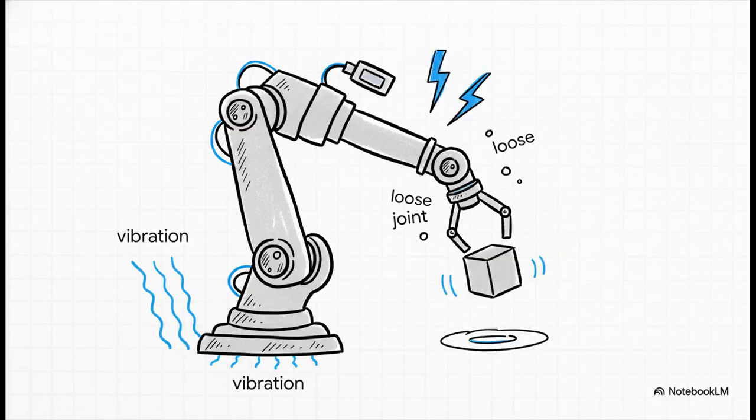So the big villain in this story is something engineers call noise. And no, we're not just talking about sound. It's any kind of real-world randomness. Could be a tiny vibration, a sensor that's just a little bit off, or even a joint in the robot that's a bit loose. This noise means that the exact same command can give you a different result every single time, which turns a seemingly genius solution into a total gamble.